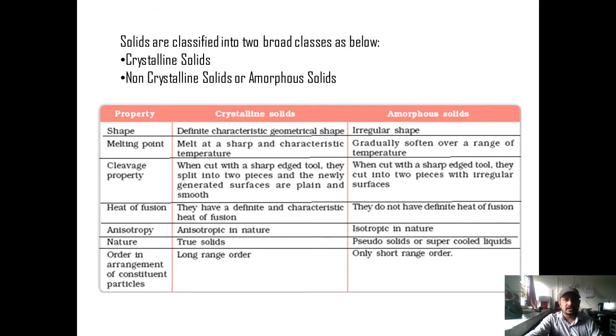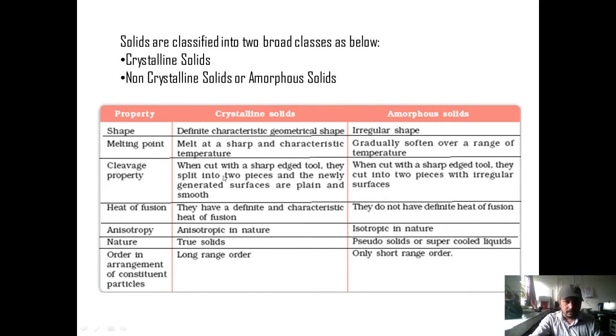One is called crystalline solids, the other is called non-crystalline or amorphous solids. It is based on the arrangement of the atoms in the solid. Now, crystalline solids and amorphous solids can be distinguished based on the following properties. First property, the shape. Crystalline solids possess a definite characteristic geometrical shape, whereas amorphous solids do not possess a characteristic geometrical shape. They have an irregular shape. Melting point. Crystalline solids melt at a sharp and characteristic temperature, whereas amorphous solids do not have a sharp melting temperature. They gradually soften over a range of temperatures.